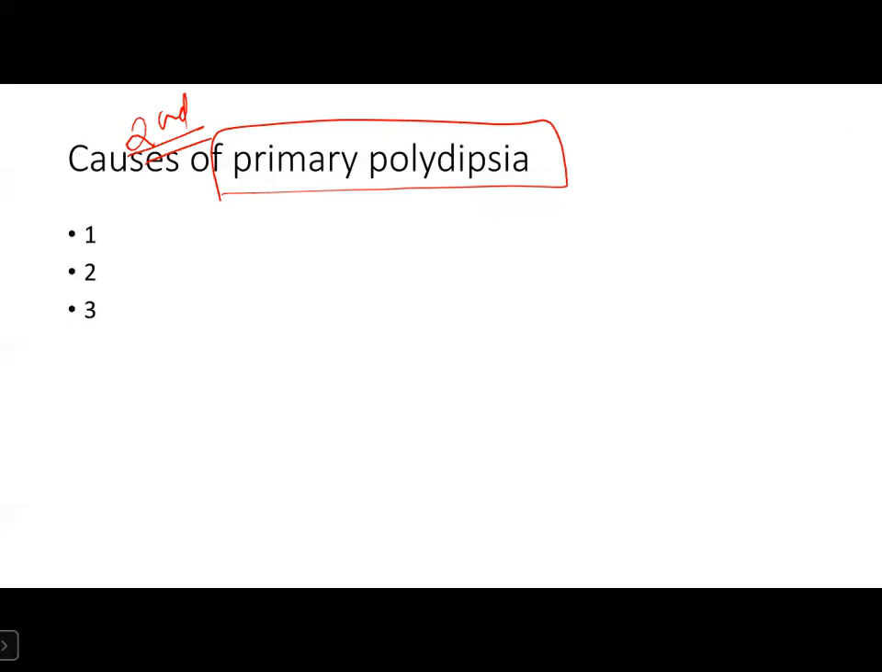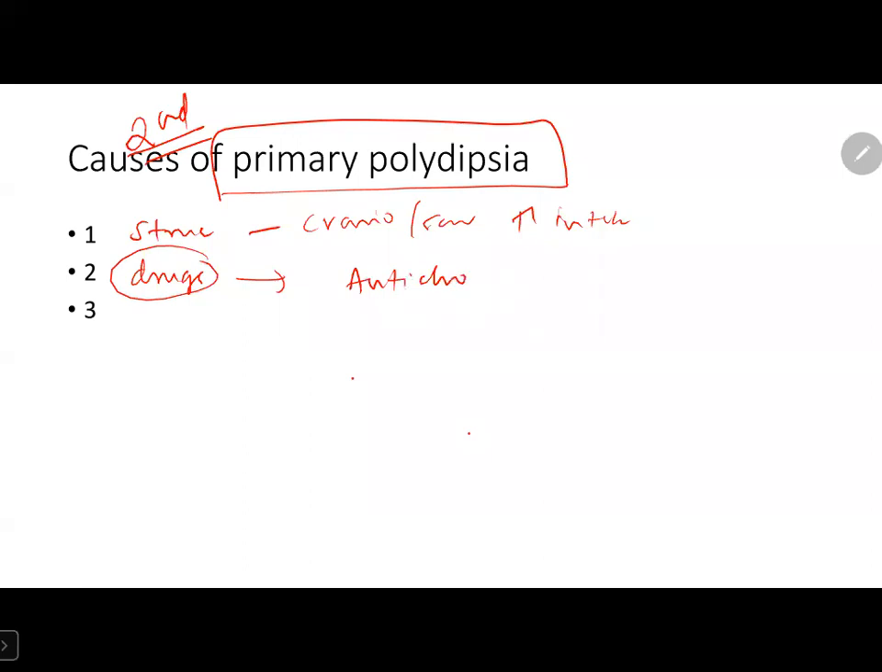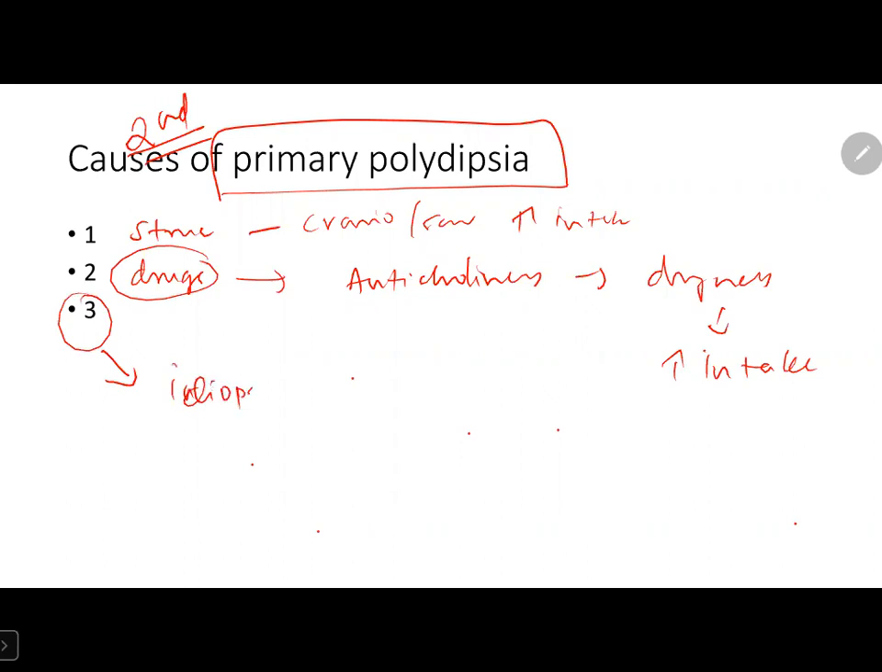briefly. That is some cause of primary polydipsia. It can be due to structural brain lesions, like craniopharyngioma and sarcoidosis, which can cause increased intake of fluid. The second cause, more common than the first, is drugs, especially anticholinergic drugs, which cause dryness of mouth, which leads to increased intake of fluids. And the third cause, much more common, is idiopathic. These patients may have associated psychiatric illness, or it may be a habit of the patient.